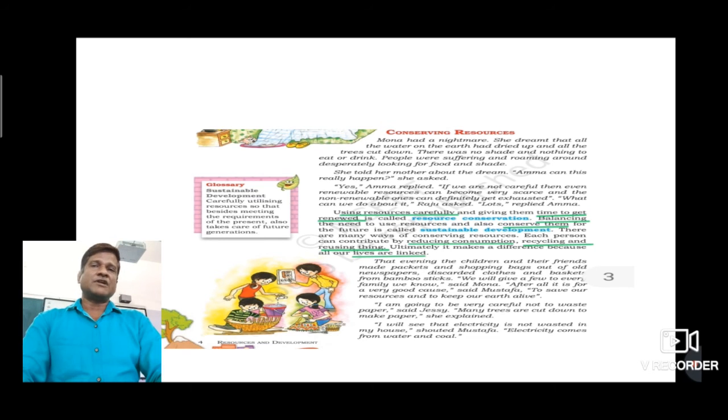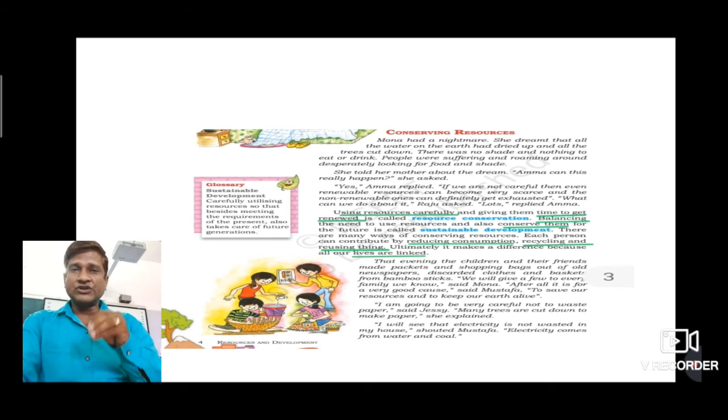Now what is sustainable development? Sustainable development means carefully utilizing resources. We are not saying to stop the use of all these resources. No, we should continue to use them, but in a careful way. Besides meeting the requirements of the present, we also take care of future generations.